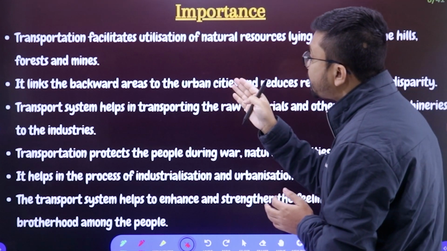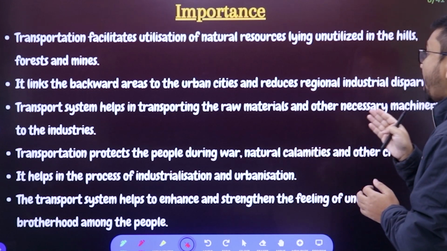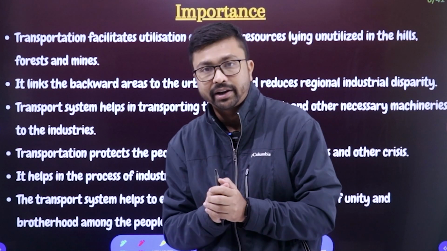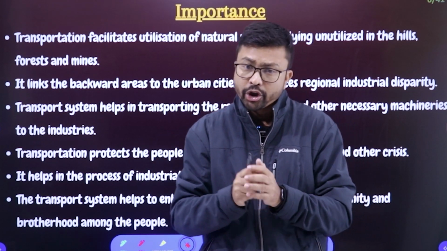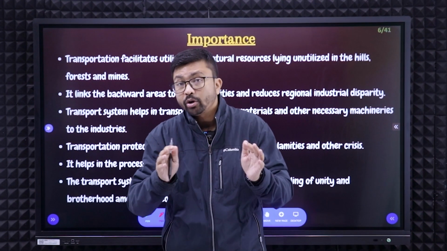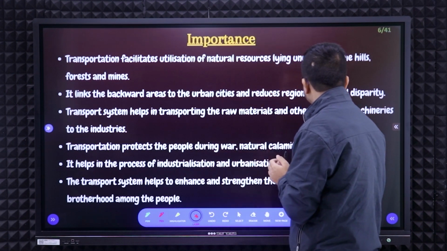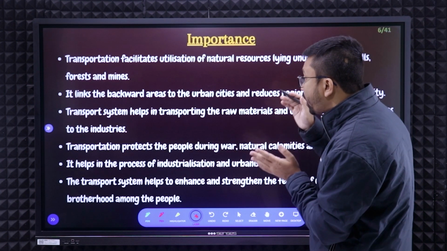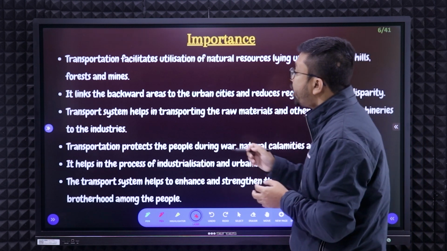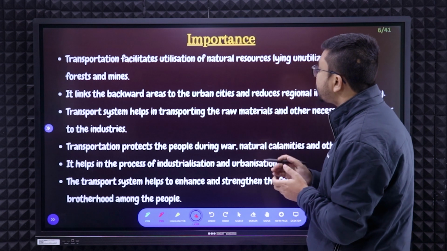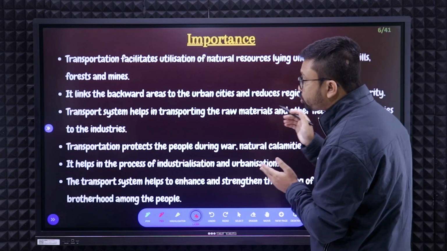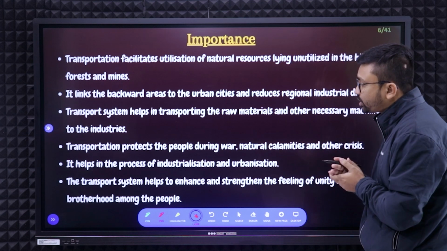Next, it links the backward areas to the urban cities and reduces regional industrial disparity. Now, if all the places are well connected, there will be no such regional disparity, and the backward places will also get an equal chance to grow. Next, transport systems help in transporting raw materials and other necessary machinery to the industry. As I said, it helps the industry sectors.